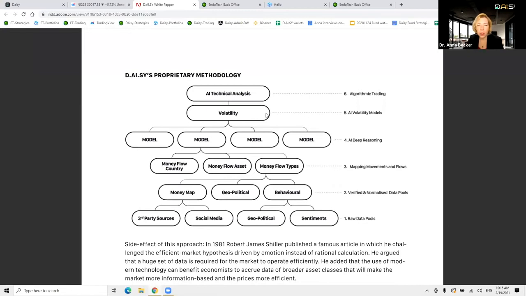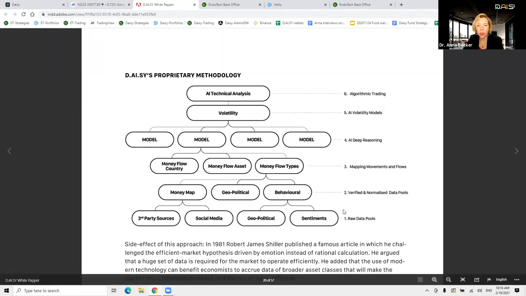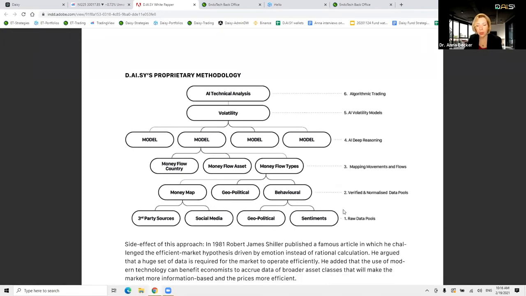So we start with an attempt to get all the information about the global money map, meaning that money has different types. You have money which is static. Again, you have all the tables in the paper showing you different money types, different industries where this money resides, different assets where it is, and so on. So you have quite a deep drill down into the money type.